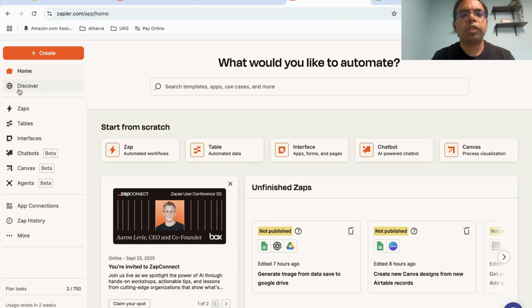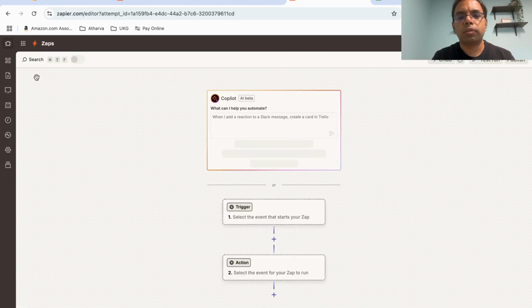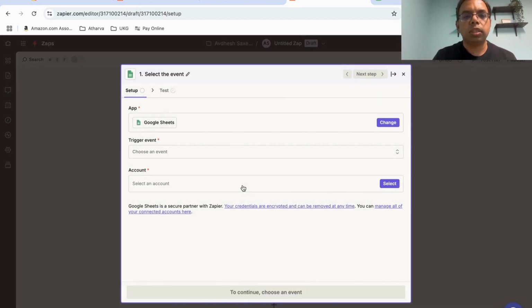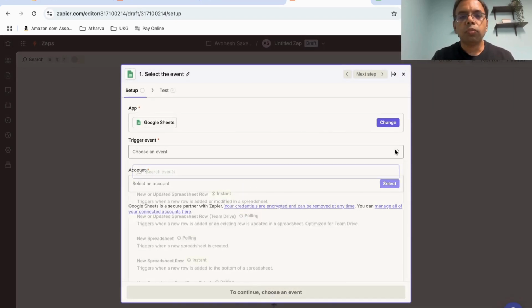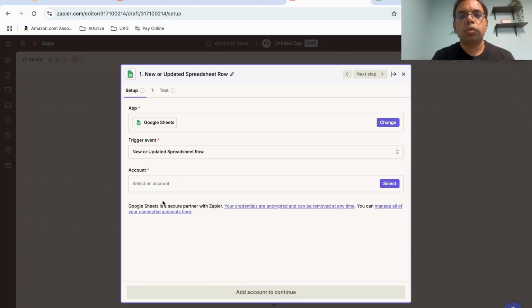For that, I'll just create a new Zap. I don't need to use an agent, though you can use agents also if you want. But basically, what we are doing is creating a Zap. The trigger is our Google Sheet, and in Google Sheet, what we want is a new or updated spreadsheet row. So whenever new data is created in that spreadsheet, or if you go there and make any change in the data, it will trigger again.